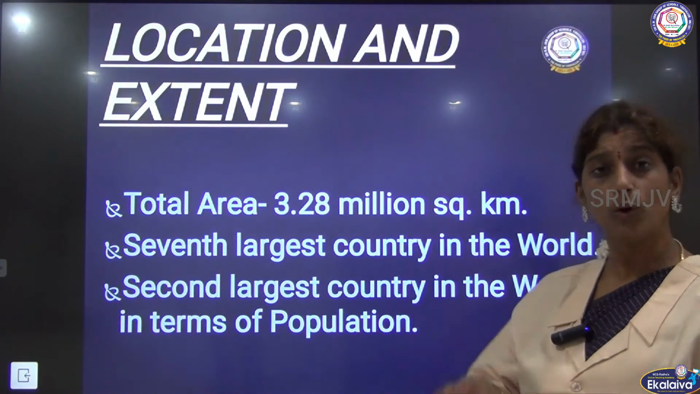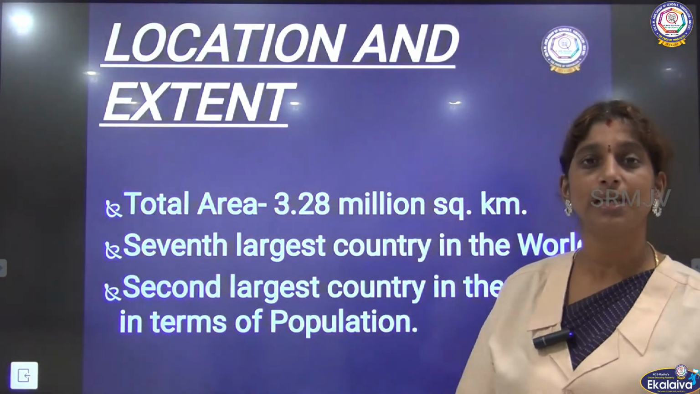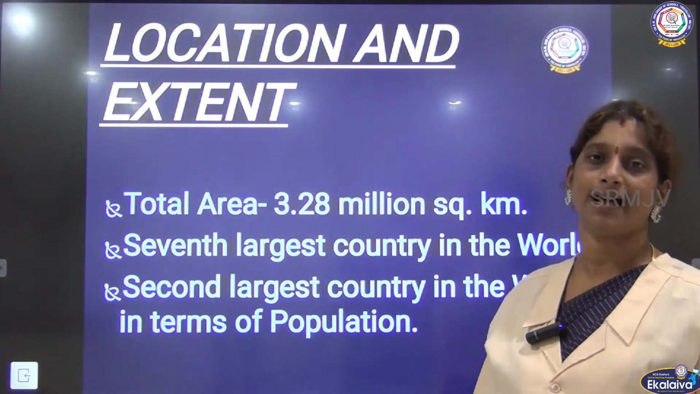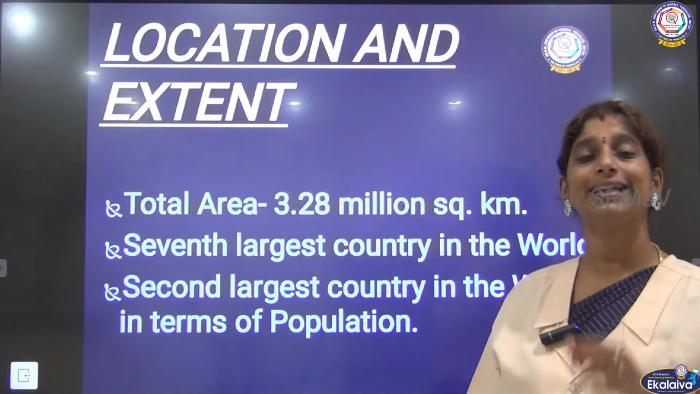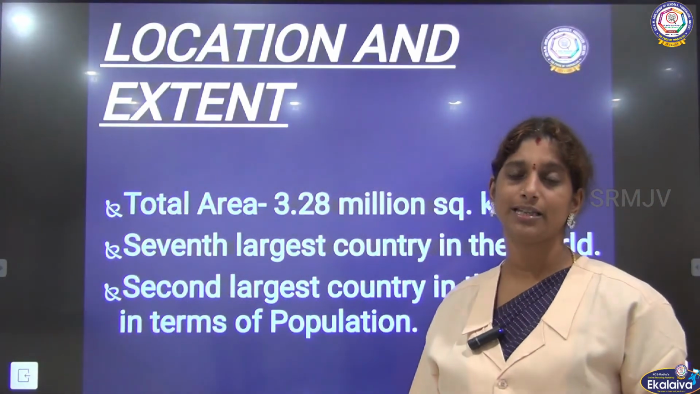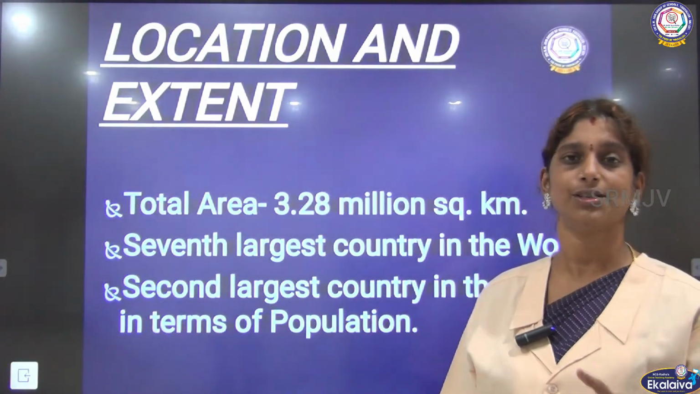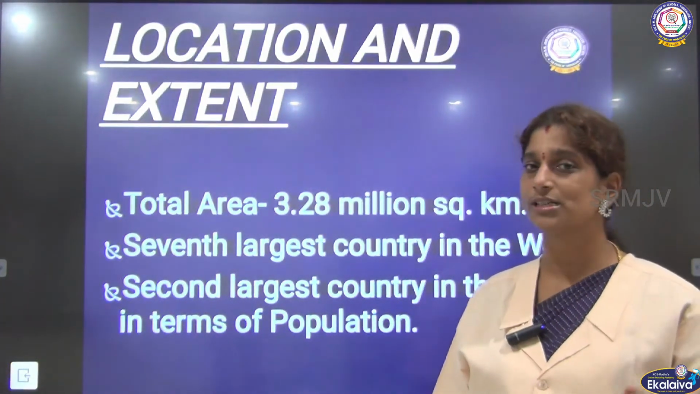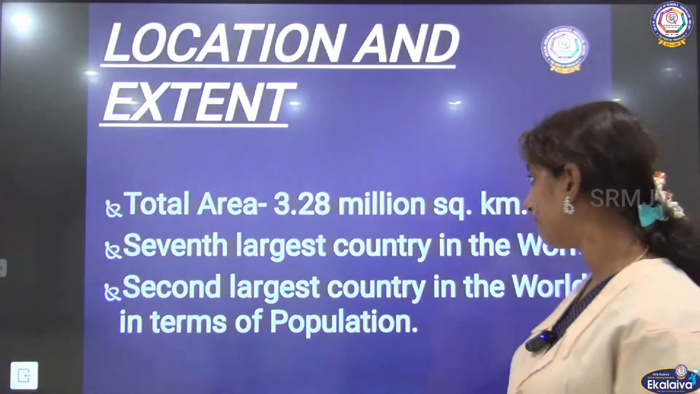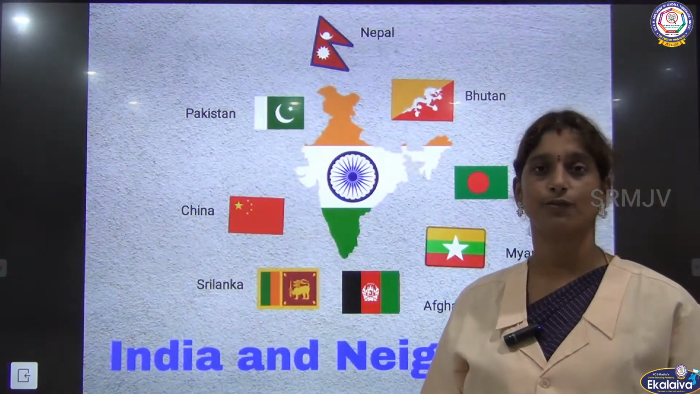Now the total area of the country is 3.28 million square kilometers. It is the 7th largest country in the world in terms of area, and in terms of population we are the 2nd largest country in the world. What is the first country in population? Yes, it is China. So we've understood about the location and extent of the country.